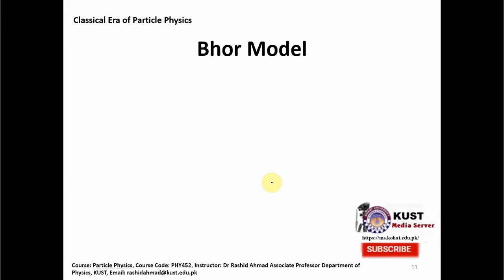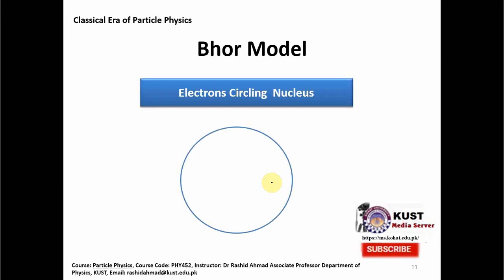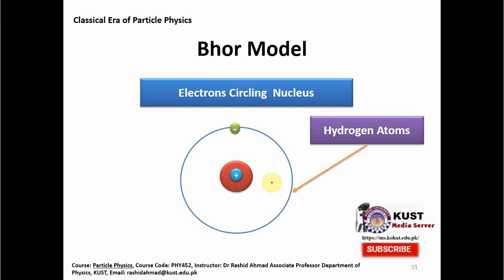So these and many other problems forced Bohr to give a better model than the Rutherford model. Bohr gave the model that the electrons are circling around the nucleus in fixed orbits like this, as you can see here, and they do not emit or absorb energy when they are in one orbit. They only emit or absorb energy when they move from one orbit to another. In the center of the atom there is a nucleus, and it contains protons. This Bohr model actually came from quantum mechanics.